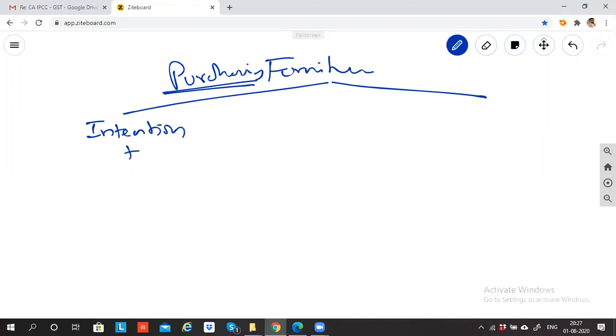Intention to resell. So I'm buying furniture for 3 lakh rupees. Or let's suppose I'm purchasing it for 30,000 rupees. What is my intention? My intention is to resell. So where will I record this 30,000 purchase? In which account? Purchase account, expense account, or asset account? Purchase account.